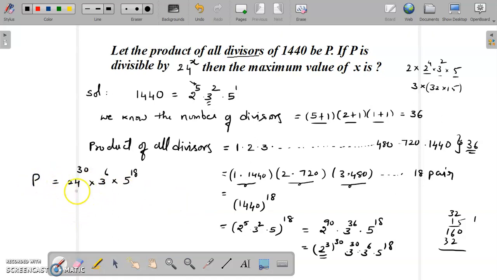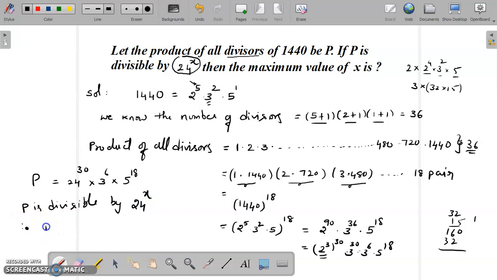So what is the maximum possible value for 24 power x? It is given that P is divisible by 24 power x, and he is asking for the maximum value of x. So P is divisible by a number of the form 24 power x.